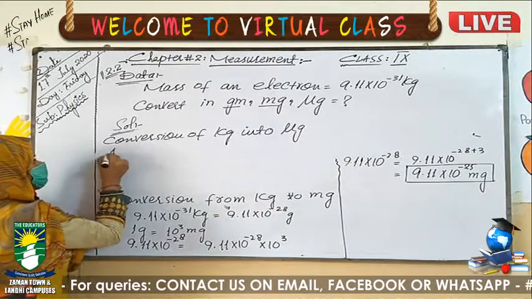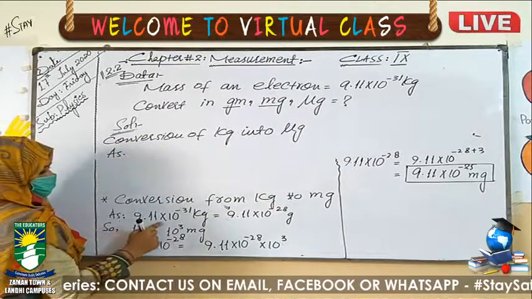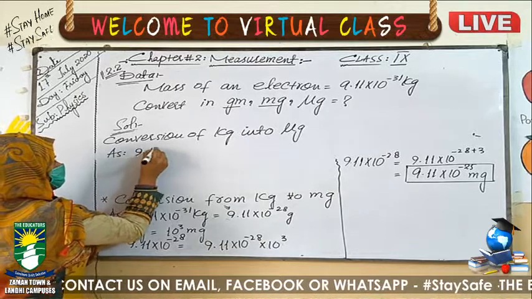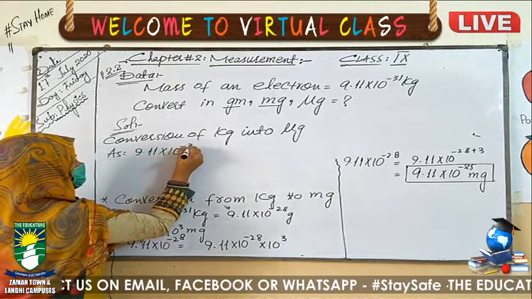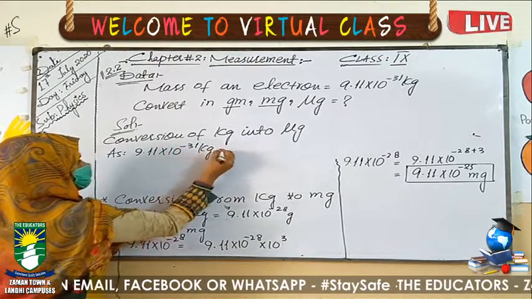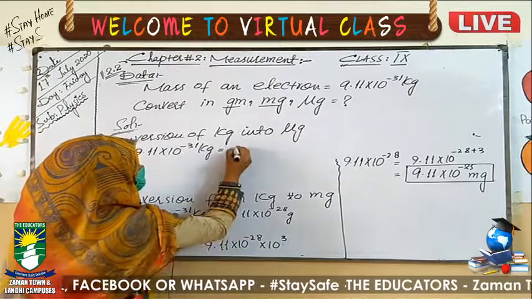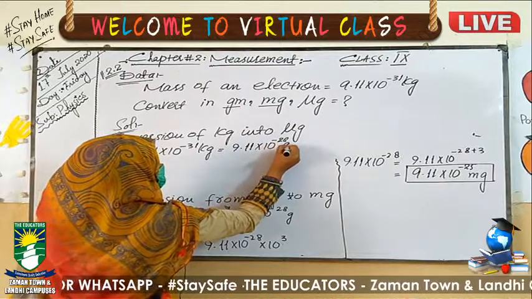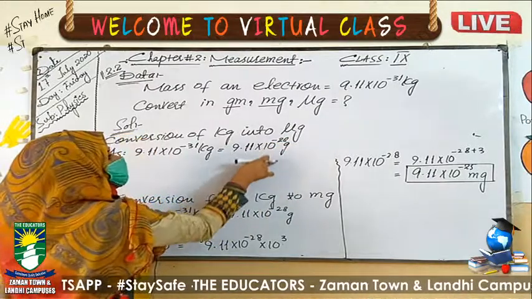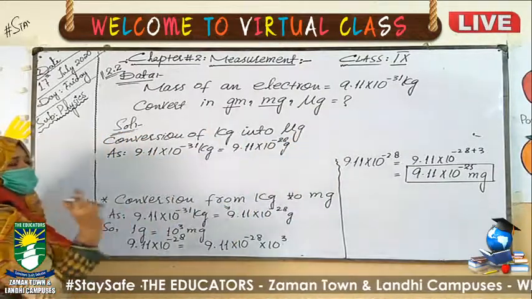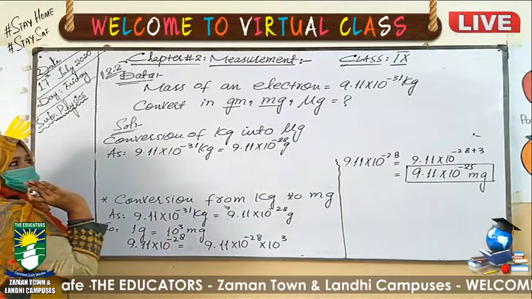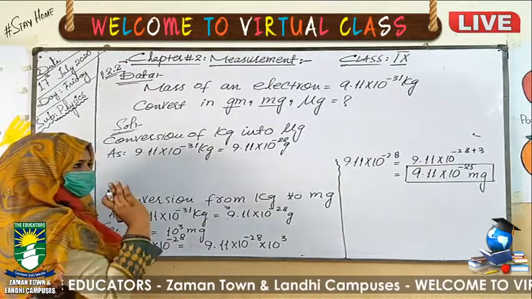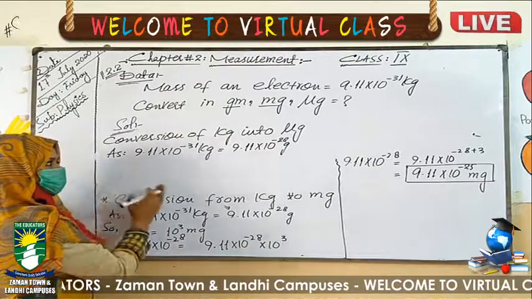As we know that 9.11 exponent minus 31 kilogram is equal to 9.11 exponent minus 28 gram. Now we will convert this gram into the microgram, because we studied the multiples of gram into the milligram as well as the microgram.